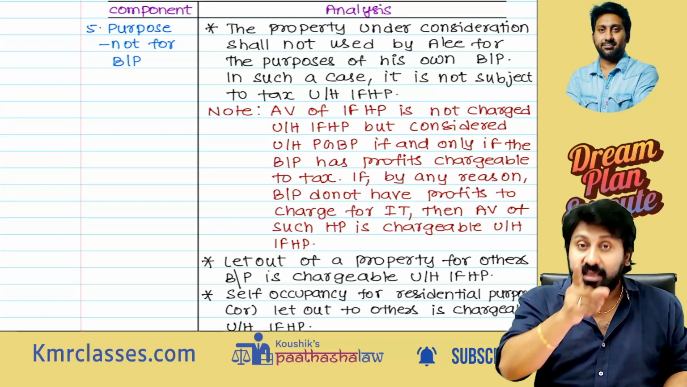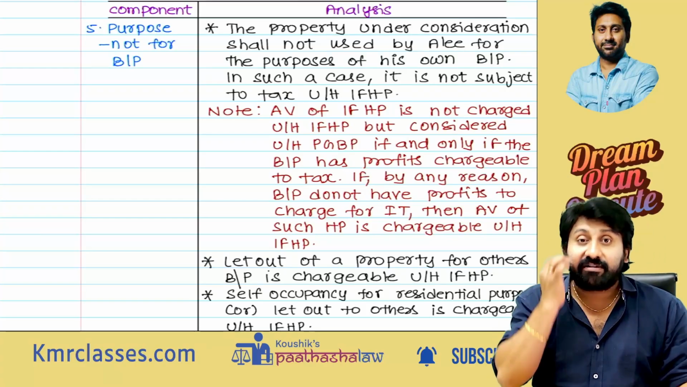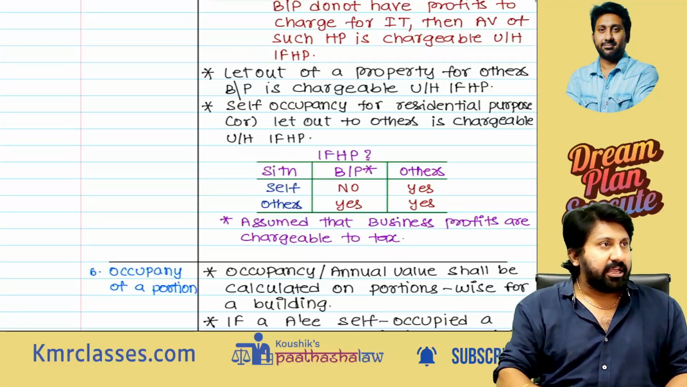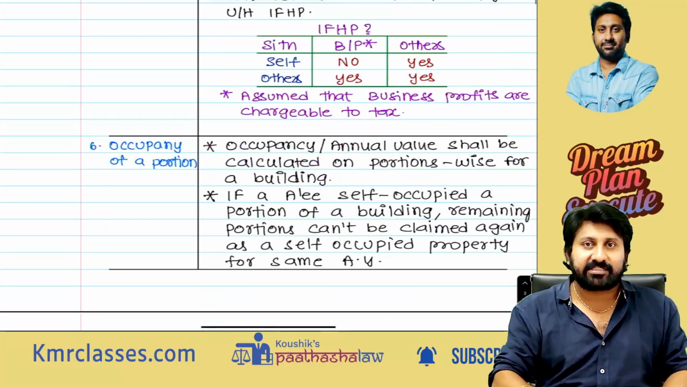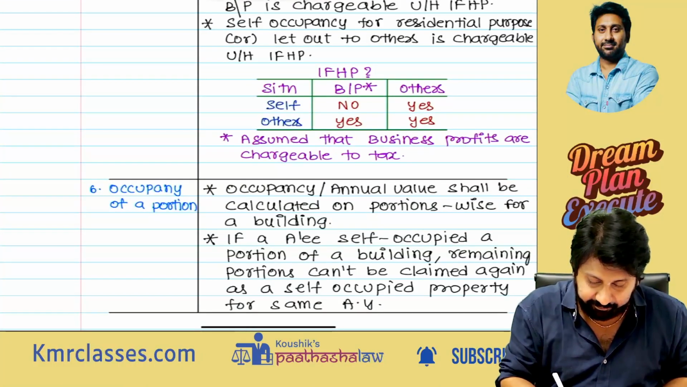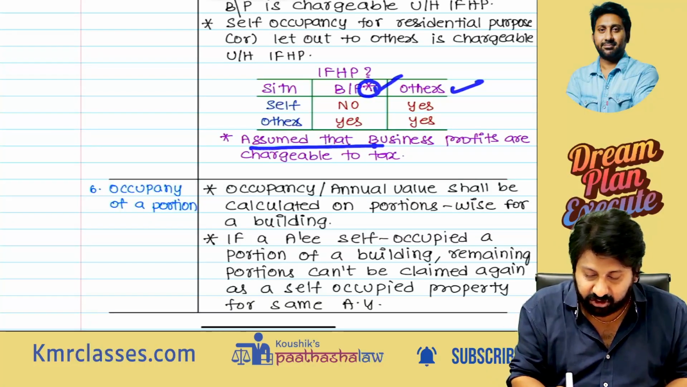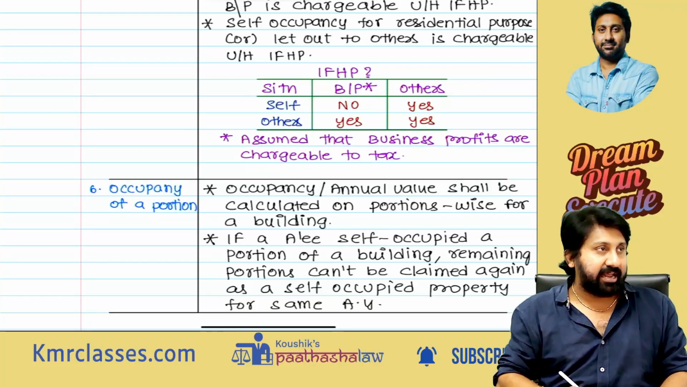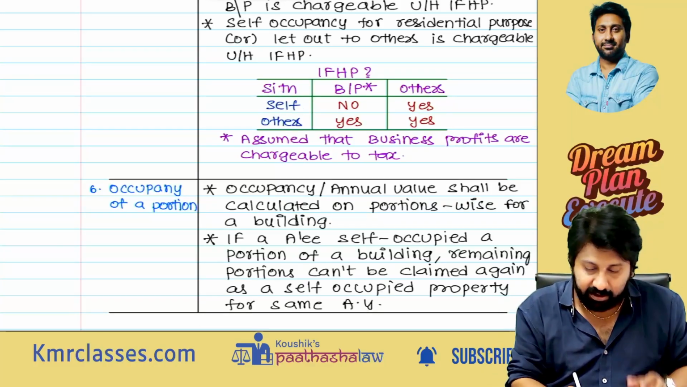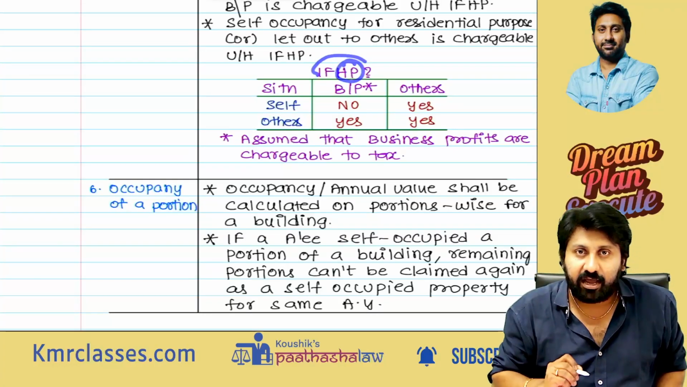Very, very important exam question point again. Listen. Whenever I say income from house property chapter, this table is required for you to understand. Instead of reading this entire thing in the regular class, for summary, I will tell this. When IFHP is taxable: situation, business or profession, others. Under business or profession, I have written, assumed that business profits are chargeable to tax. Now listen. Self, others. Means what? IFHP, there is a house property.